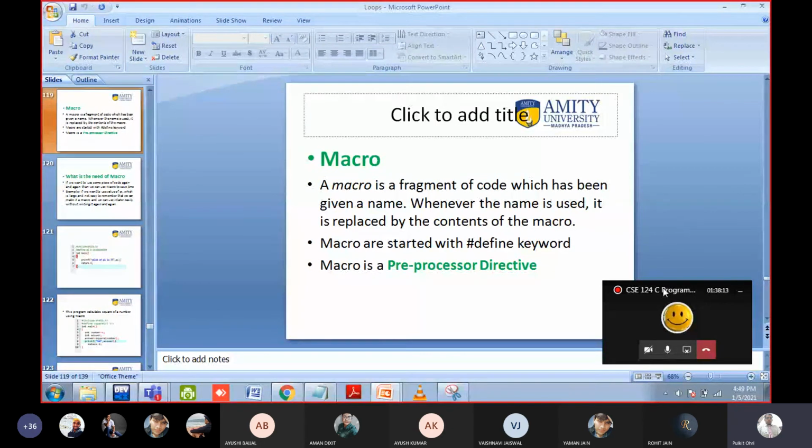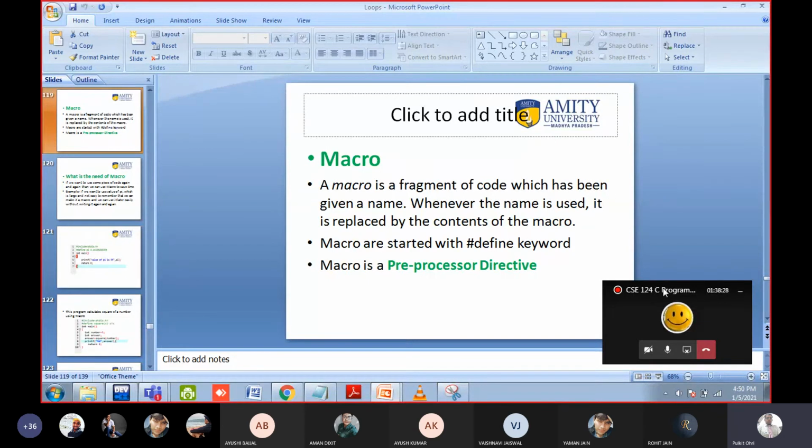So you know the function definition now. Function means it is a fragment of code which has been given a name. So the definition of macro and function is the same. It is a collection of lines that has been given a name.